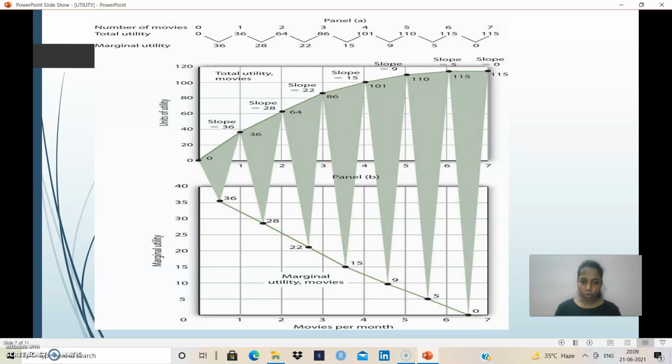And it will go negative as well. This curve shows marginal utility. This curve shows total utility. Total utility increases, marginal utility decreases.